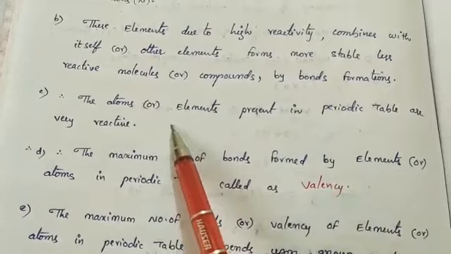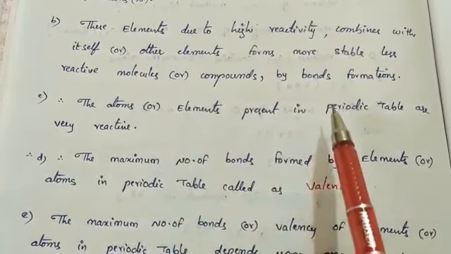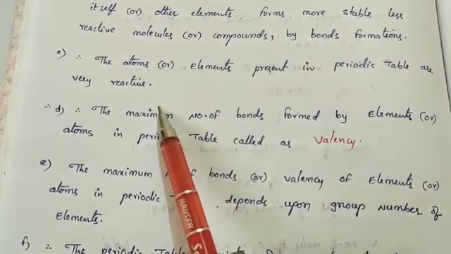So generally the elements or atoms present in the periodic table are highly reactive and less stable.